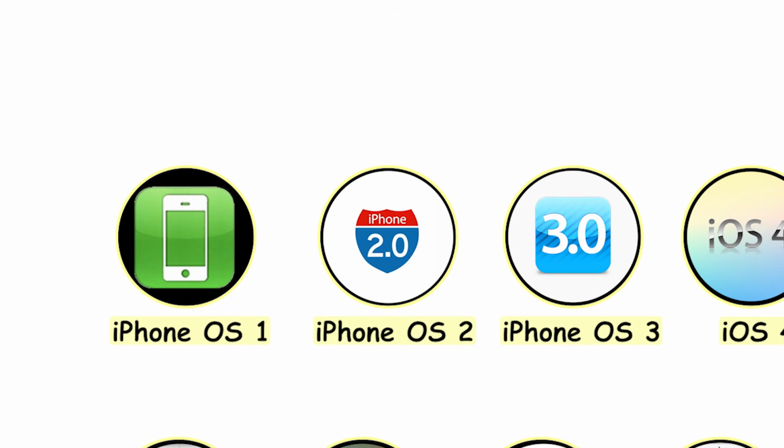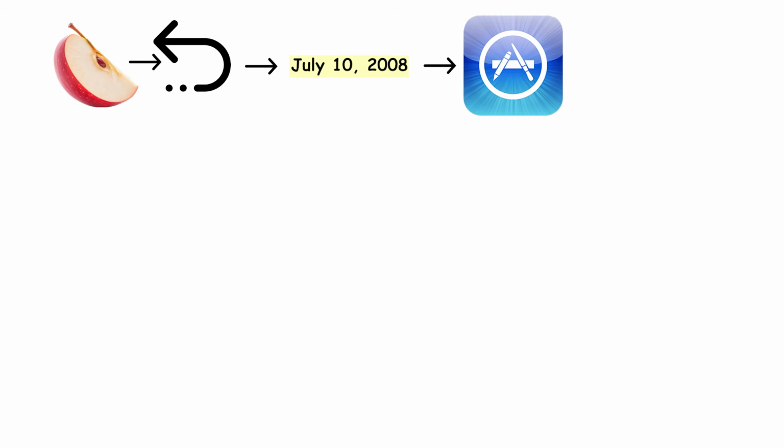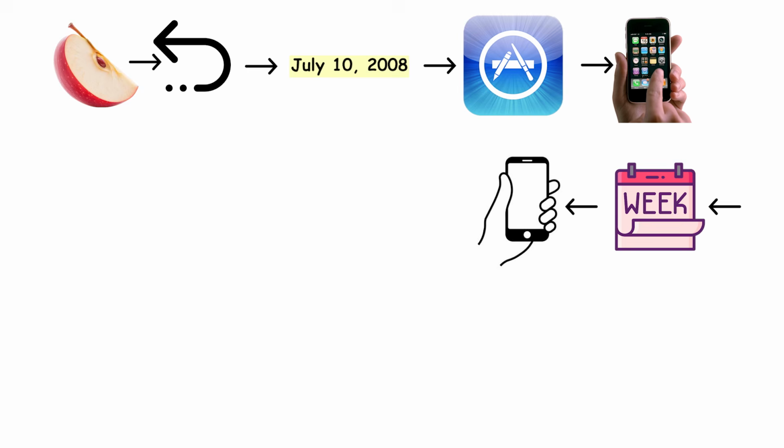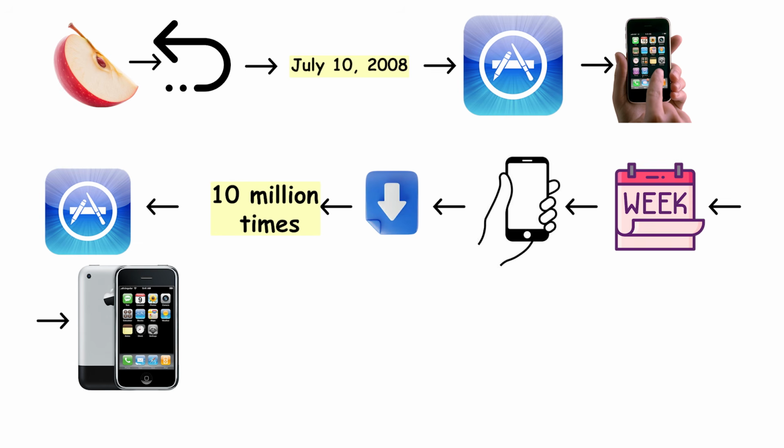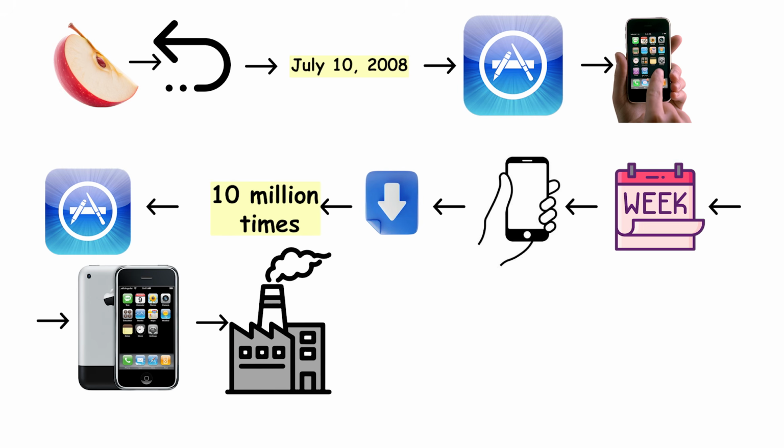iPhone OS 2. The App Store changes everything. 1 year later, Apple reversed course entirely. On July 10, 2008, the App Store launched with exactly 500 apps. Within the first weekend, those apps were downloaded 10 million times. The App Store did not just change the iPhone. It created an entirely new industry.